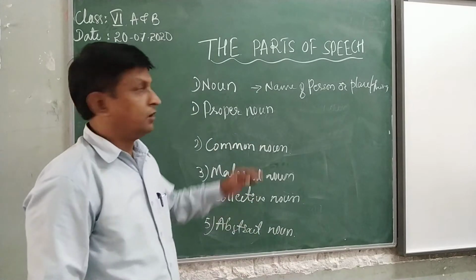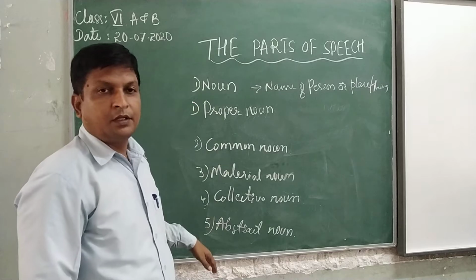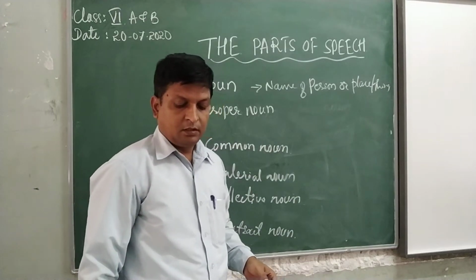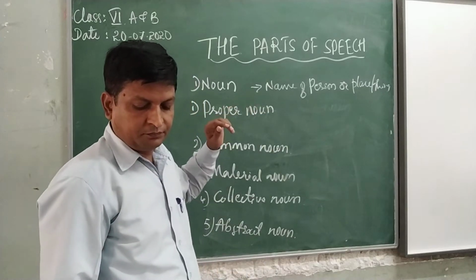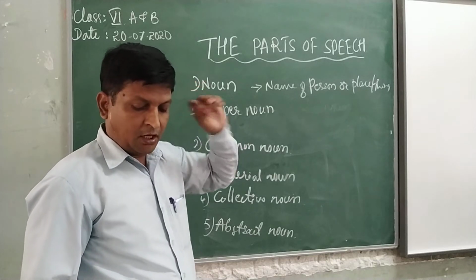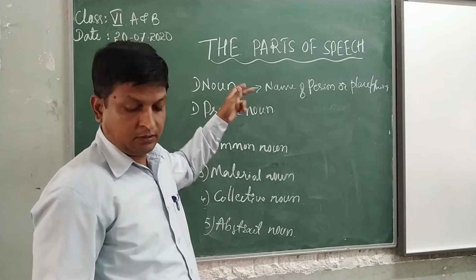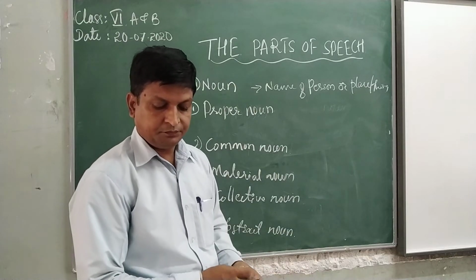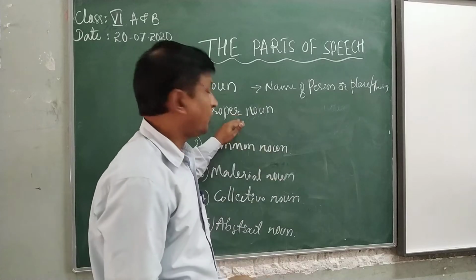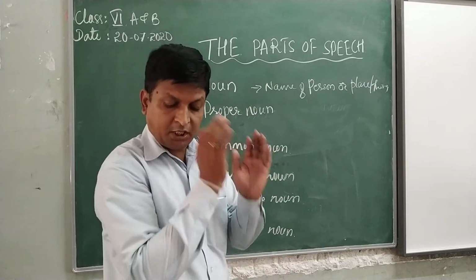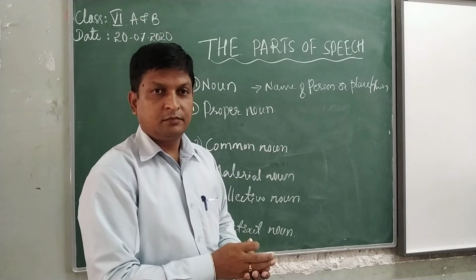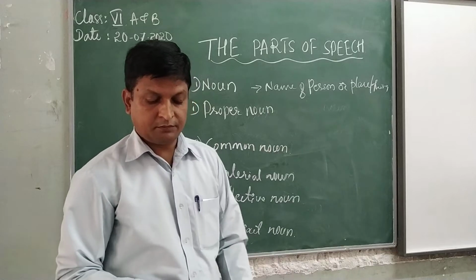So in noun, there are 5 kinds of nouns. First one is proper noun. Proper noun means a noun that denotes or tells a particular person, particular thing, particular place. These are called as proper nouns.